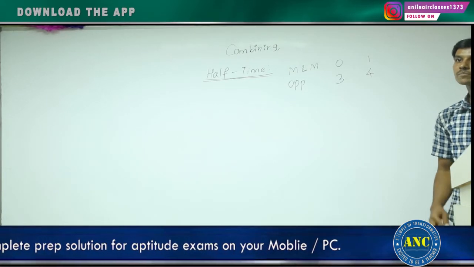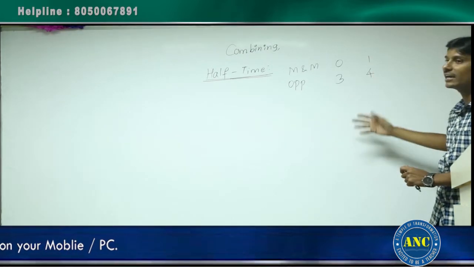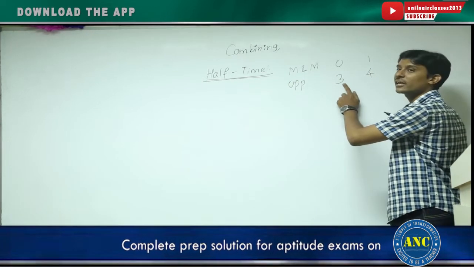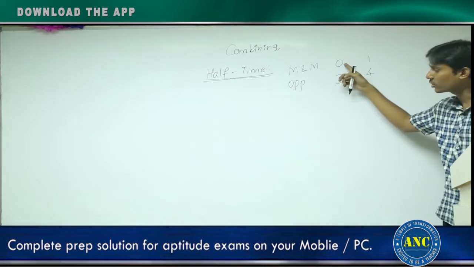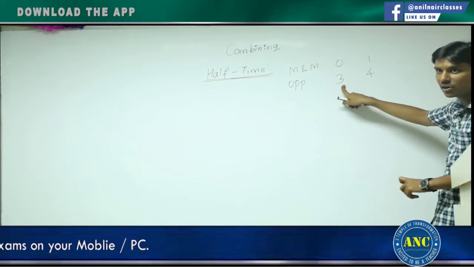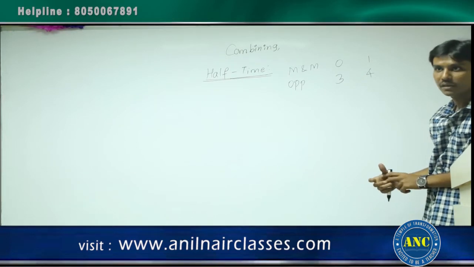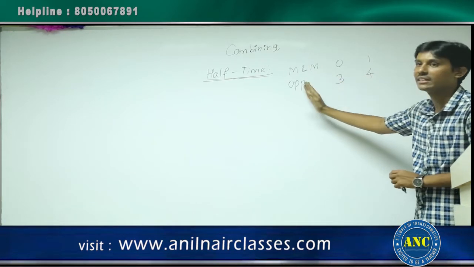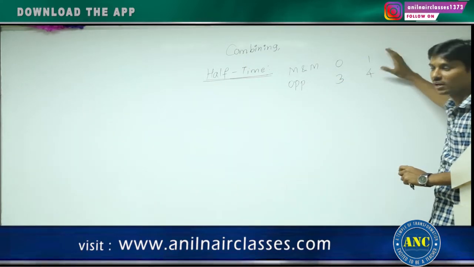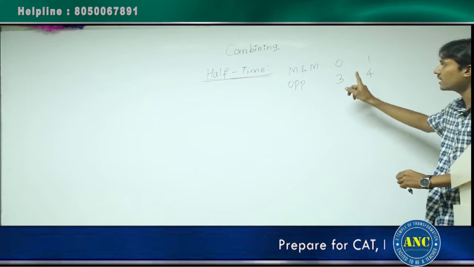The opponent scored all 4 in the first half. That is what we are taking. The difference should be 3 goals. When will the difference be 3 goals? If I take this as 2 goals, can they score -1 goal? They cannot score -1 goal. That means the number you give here should start with 3 only for the opponent, because the difference between both the teams at half time should be 3. It cannot be less than 3. It can be greater than 3, but greater than 3 also only this condition satisfies. If I take 5, the second statement is violated again. These are the 2 possibilities at half time.